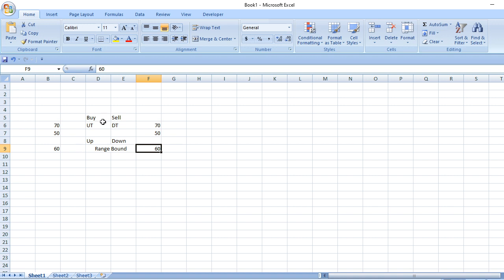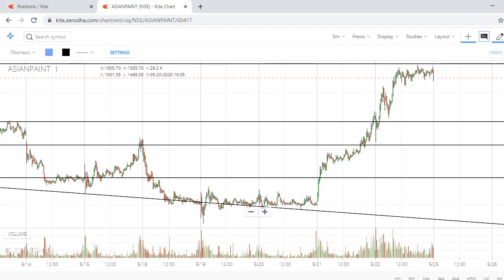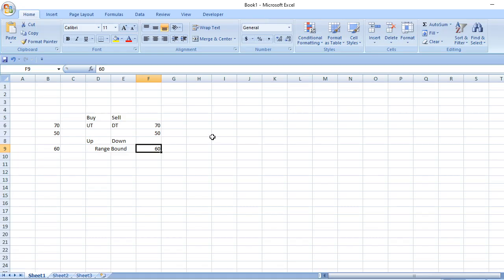But if you are buying in a downtrend, especially for the reversal traders, or you are selling and the stock is in bullish mode, then you need to be very careful. You need to confirm that reversal, because as I told you, your SL is very small. For the reversal traders, SL is very small and target is very big, so you can easily get 1:4, 1:5 risk reward. So let's consider it as 1:4. Even if you hit SL 3 times, one time your target can cover all the 3 losses.